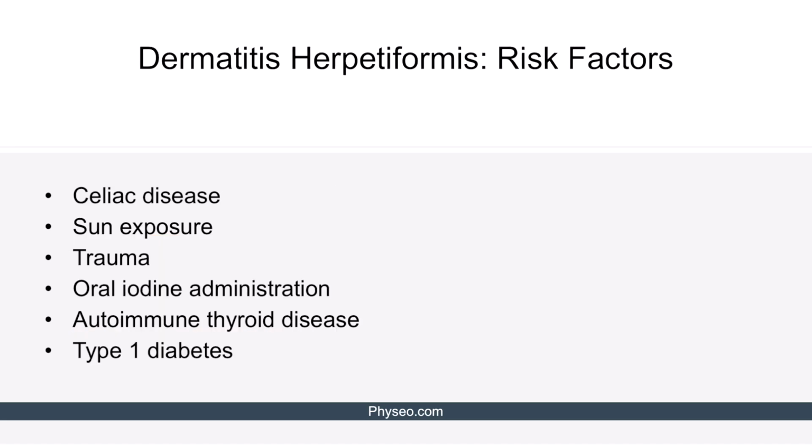Next, let's discuss possible risk factors for dermatitis herpetiformis. As we've already mentioned, dermatitis herpetiformis is a manifestation of gluten sensitivity, thus the major contributing risk factor is celiac disease. So foods such as barley, rye, and wheat, which contain a high amount of gliadin, should be eliminated from the diet in patients with celiac disease. Other associated risk factors include sun exposure, trauma, oral iodine administration, autoimmune thyroid disease, and type 1 diabetes.